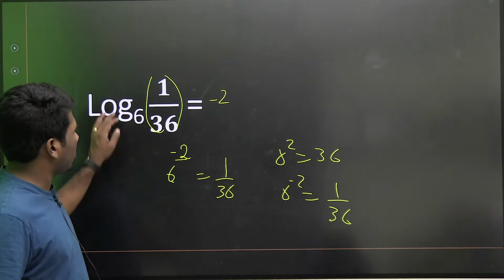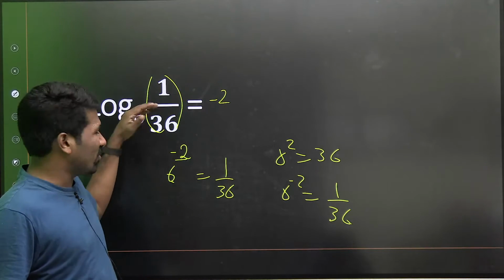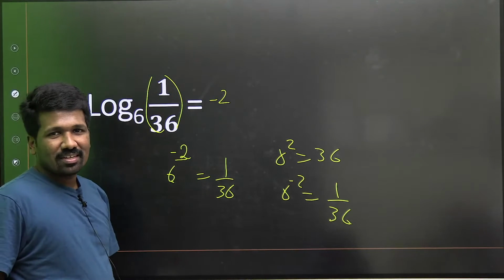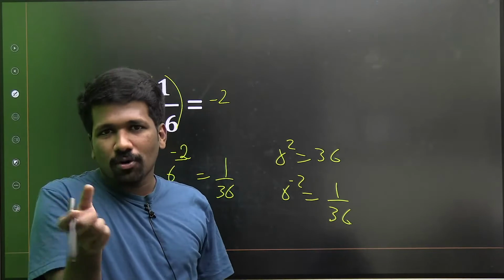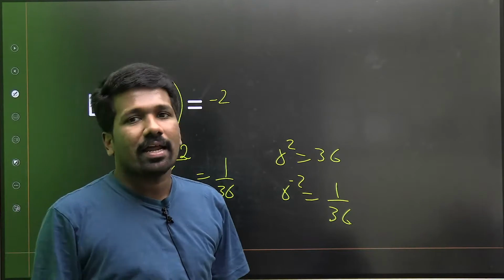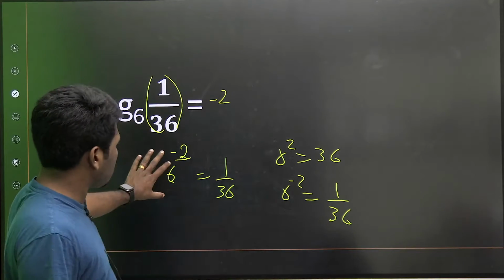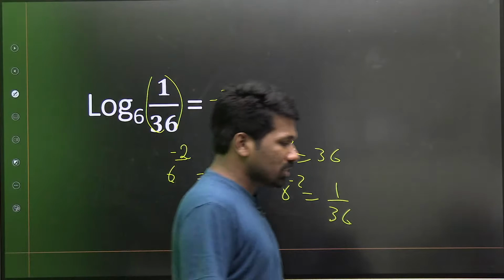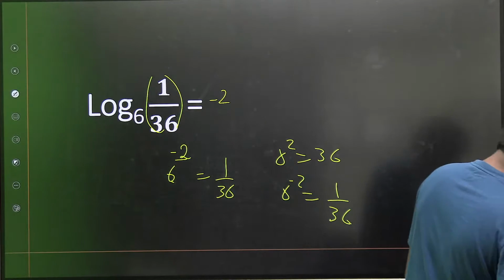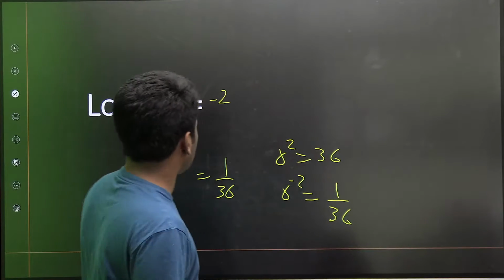No need to do it like log 1 by log 1 minus log 36. That is all procedures we learned in school days. Each of those steps we got marked. That is why there we did that way. Here once you are clear about what you are doing, especially the connection between logarithm and exponents is clear, then that is enough. I hope all of you understood why it is minus 2.